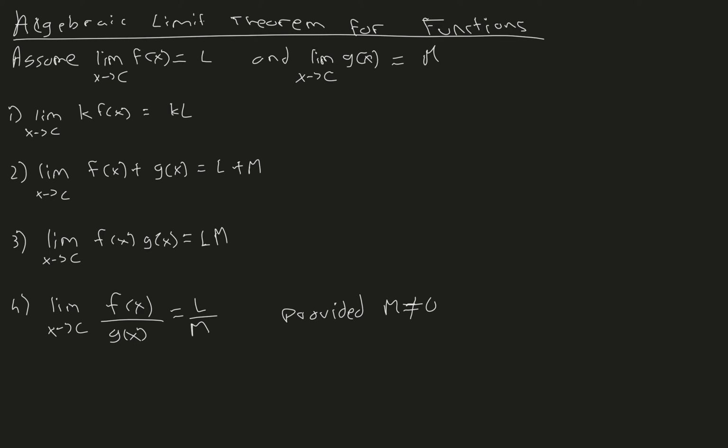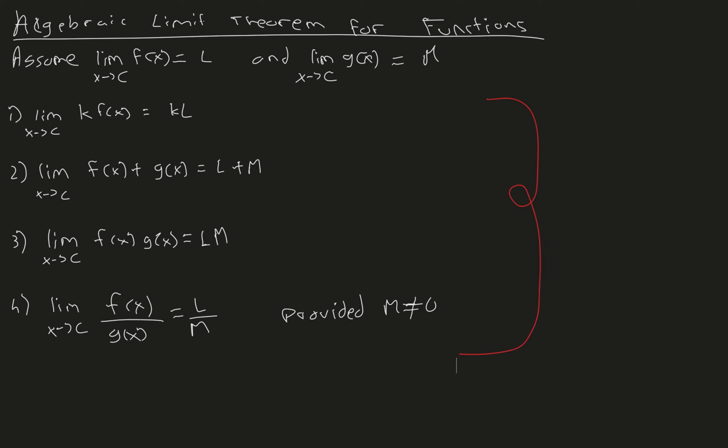So another nice thing that happens is the algebraic limit theorem for functions. Remember that we had this also for sequences. Now, using the sequential criterion for functional limits, we can just transfer whatever we learned and proved to the functional world without having to prove them all over again, because the sequential criterion tells us that these two worlds are exactly the same. The functional world is just the sequential world in disguise. So we have the same things we had for sequences, but now for functions right here.